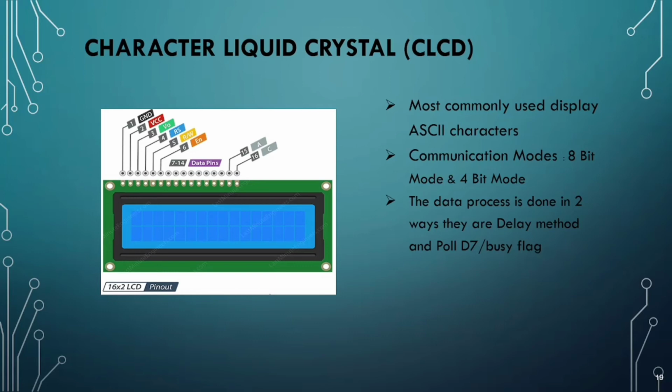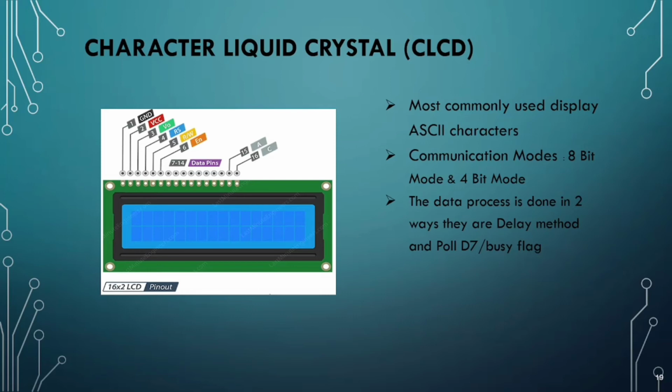In order to read the D7 line, we make use of pin 5. Whenever RW, that is read or write, is equal to 0, pin 5 is operating as a write operation, and whenever pin 5, that is R/W, is equal to 1, it is acting as a read operation. Now in the poll D7 method, we want to read D7, so we need to make R/W equal to 1.